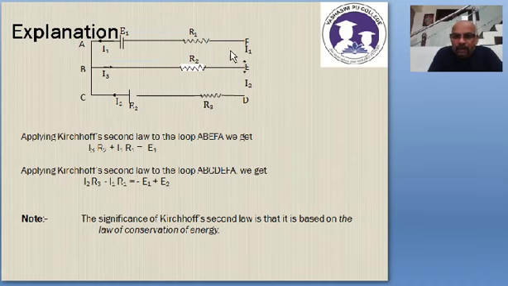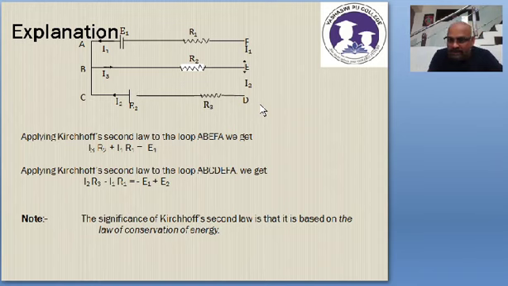So now listen again, minus I1 R1. Now I have reached the point F. Again from F to E there is no resistor, there is no IR product. E to D there is no resistor, there is no IR product. I started from D, made one round, and came back to D.